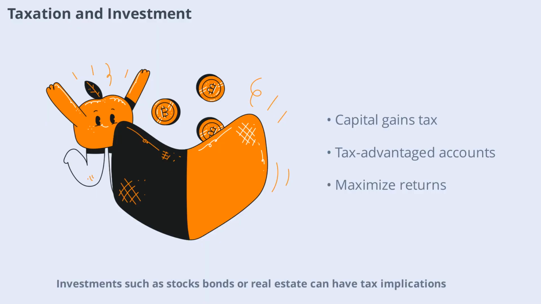Investments such as stocks, bonds, or real estate can have tax implications. Capital gains tax is charged on profits from selling investments. Some investments offer tax advantages like retirement accounts or municipal bonds. Understanding these rules helps investors maximize returns and minimize tax liability.